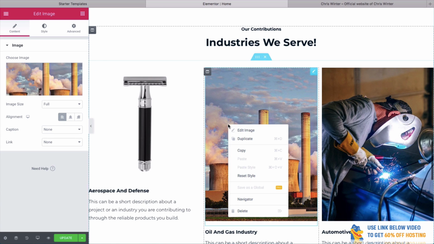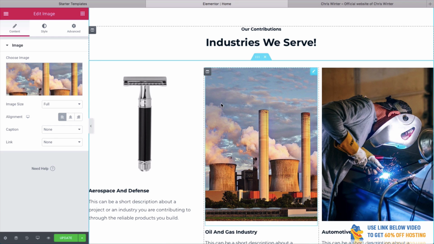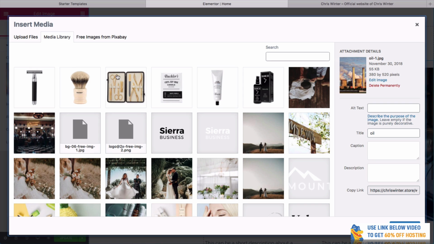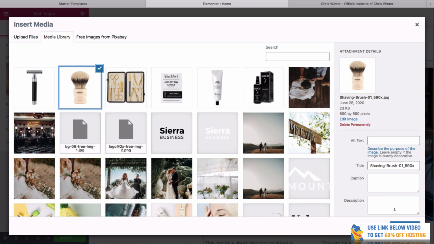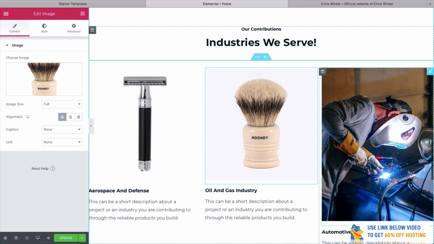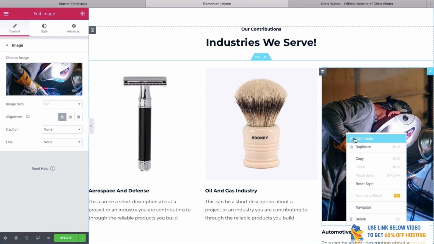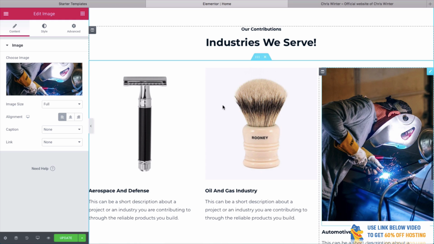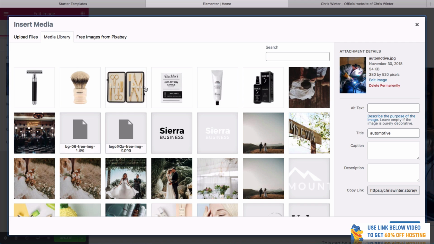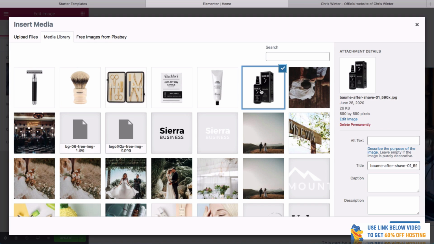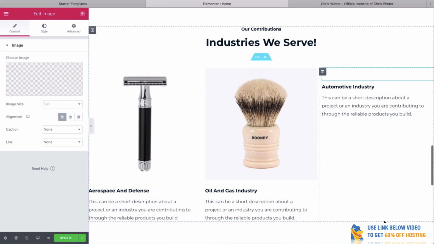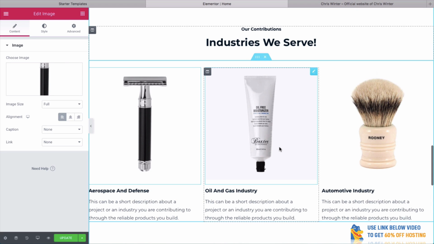Let's do one here as well. Edit Image, choose Image, and we'll bring in this shaving brush. How about this one? We'll do this one as well. Edit Image, choose Image, and we'll use this aftershave. So I added these other images. As you can see, it looks really, really good.